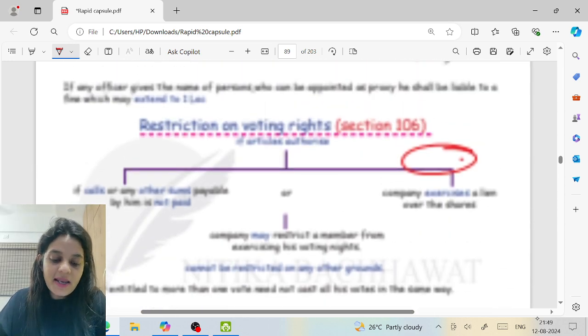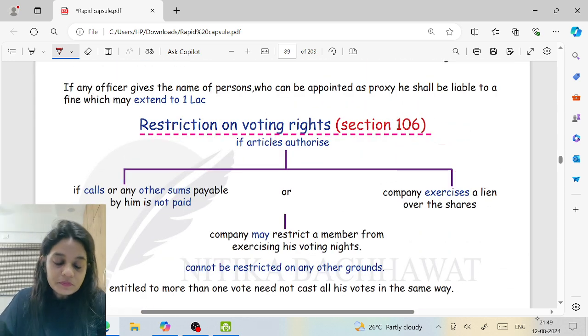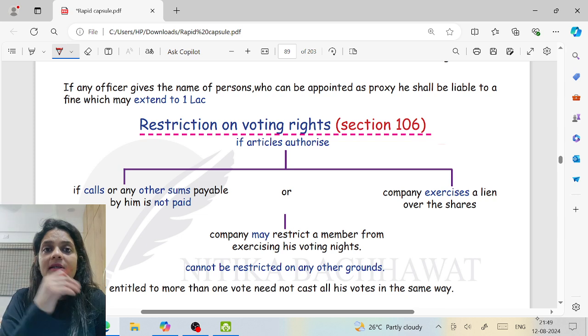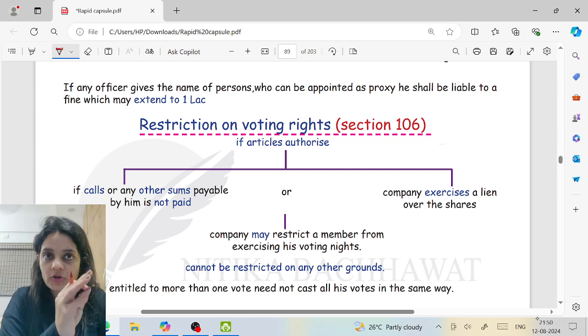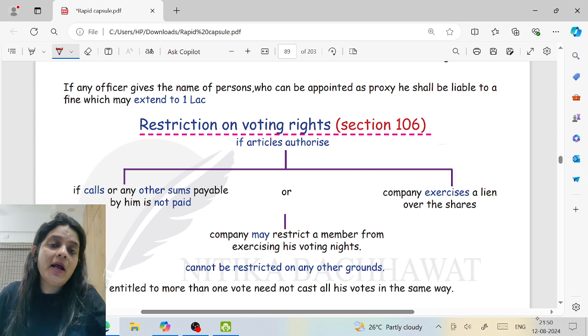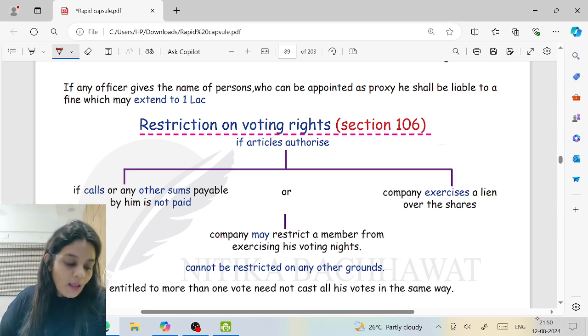Now we are going to go to the next part, which is voting. Sections 106 to 110 talk about voting. 106 talks about restrictions on voting power, 107 voting on show of hands, 108 voting electronically, 109 demand for poll, and 110 postal ballot.